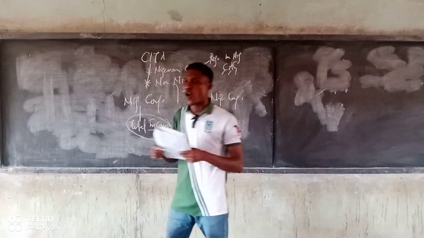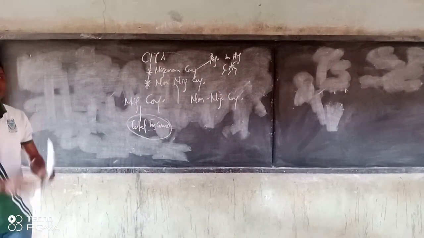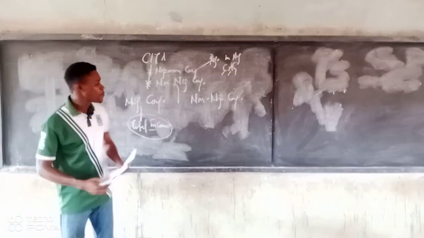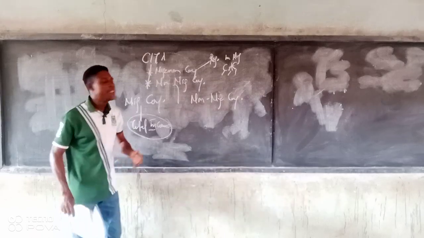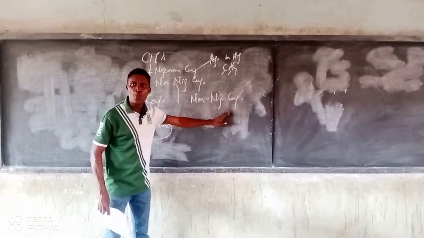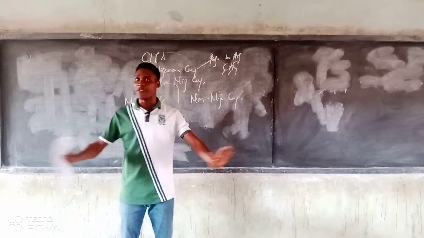So it is only the income that can be attributable to the operation in Nigeria that will be accessible to tax here in Nigeria. Hope you are getting the logic now. So what I'm trying to say is this: the fact that you are a Nigerian company or a non-Nigerian company, you have to pay tax. Just that the extent to which we tax them is different from each other.